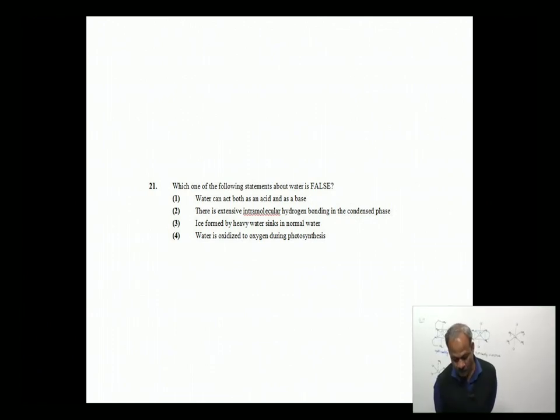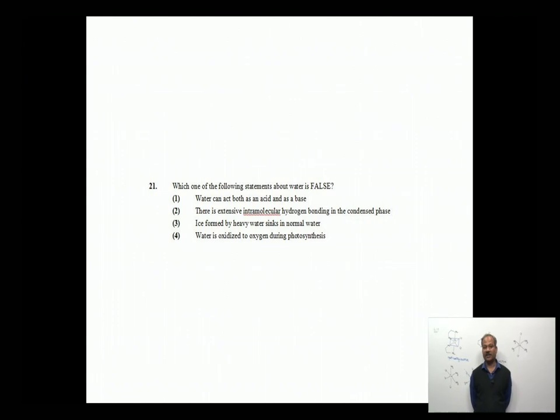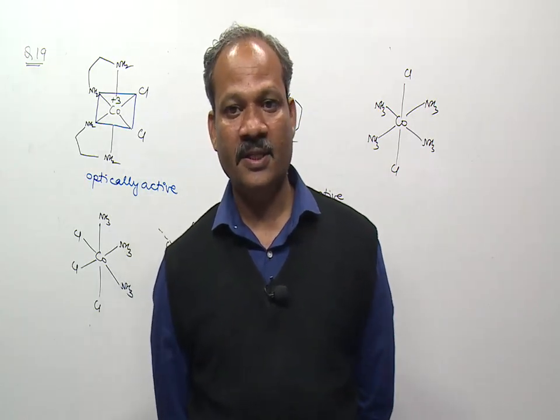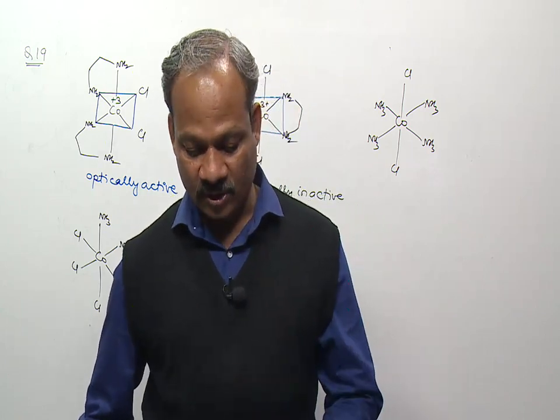Which one of the following statements about water is false? We have to identify the false statement about water. Statement 1 says water can act both as an acid and as a base. Yes, water can act as both because water can donate an H plus ion or it can accept an H plus ion. So water can act as a Bronsted acid, that is H plus ion donor, and Bronsted base, that is H plus ion acceptor. So statement 1 is correct, it is not false.